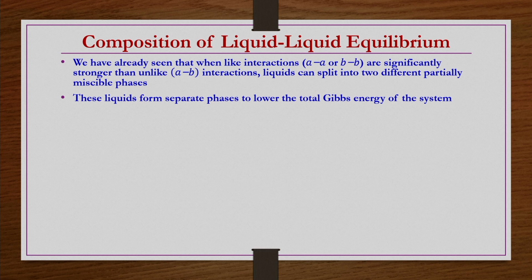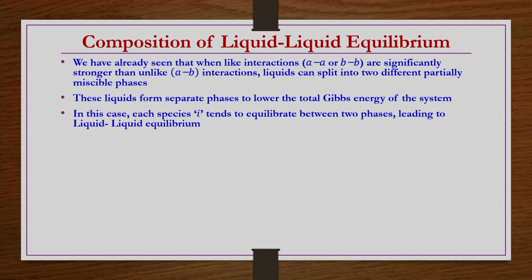If the Gibbs energy is lower, then the system is going to be stable. So, whether it is a miscible solution or an immiscible solution, the system wants to be at a lower energy level. That is the reason the liquids form 2 separate phases to lower the total Gibbs energy of the system.